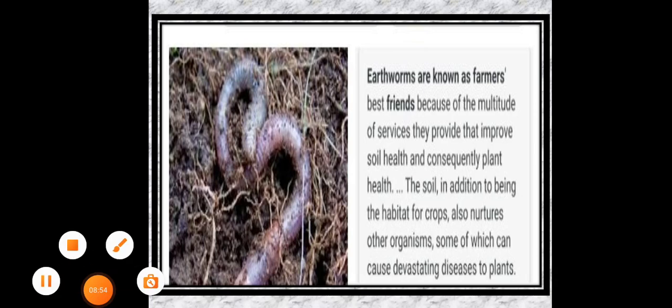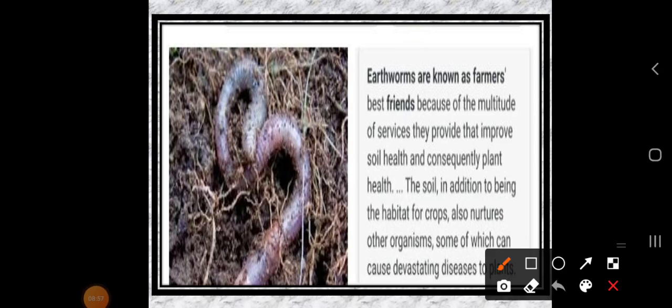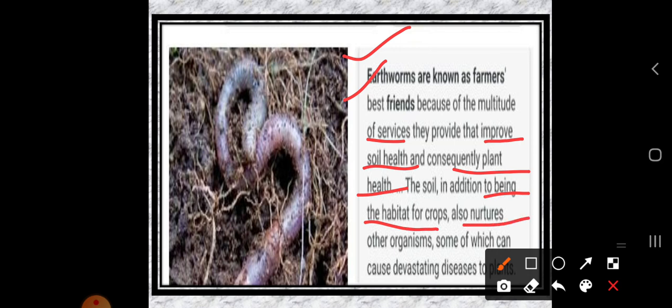Here is one of the new things for us, or it might already be known to you: earthworms are known as farmers. Dear students, the question can be asked, define the term: earthworms are known as farmers. In this question you have to explain that it is because of the multitude of services they provide that improve soil health and consequently plant health. The soil, in addition to being the habitat for crops, also nurtures other organisms, some of which can cause devastating disease to the plant.